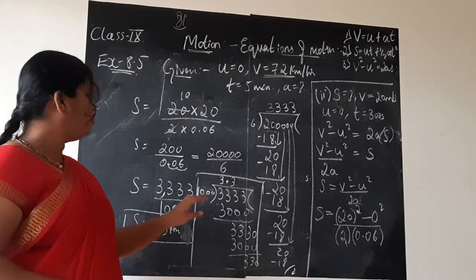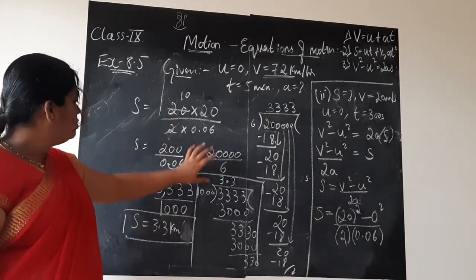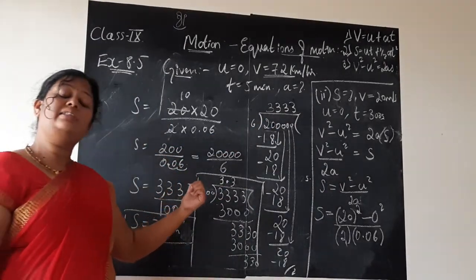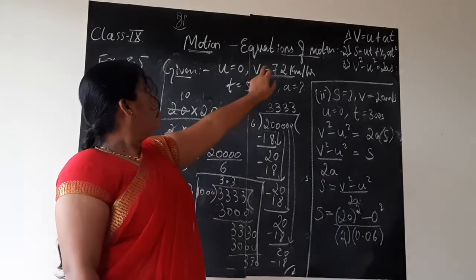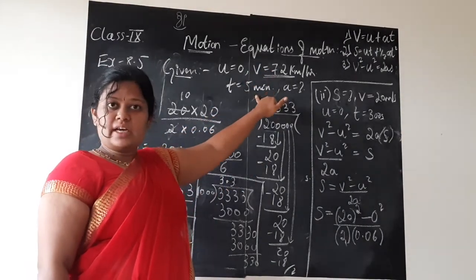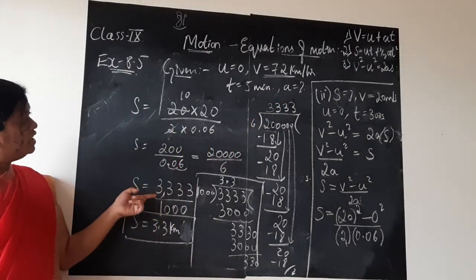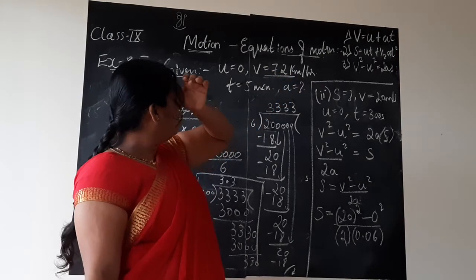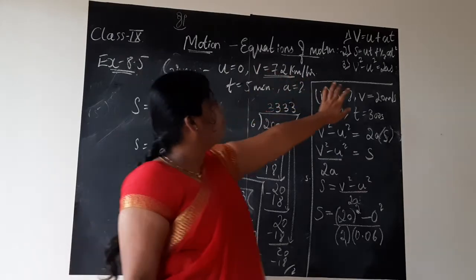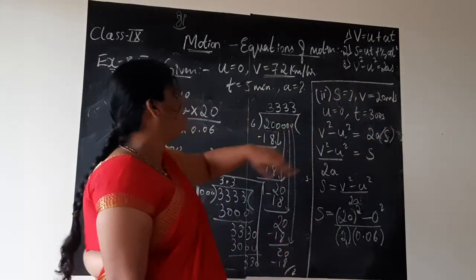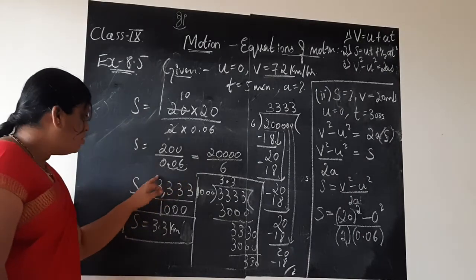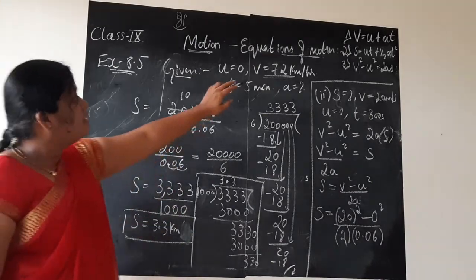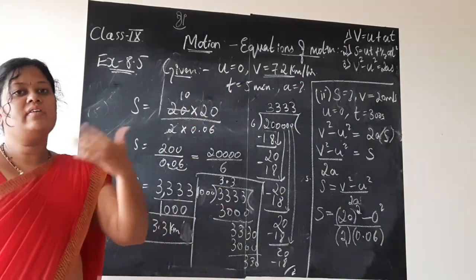This part I think I should repeat. What we did here is, this part you came to know, 3333 we got. Can distance be 3333 kilometer in a span of 5 minutes? Can you just imagine? No. So what we did here is that velocity was given in terms of kilometer per hour. But to keep it in SI unit, we converted into meter per second and made the velocity 20 meter per second. And here what we have got, 3333 is in meter. Since they gave it in kilometer, whatever they have given, we should give back.